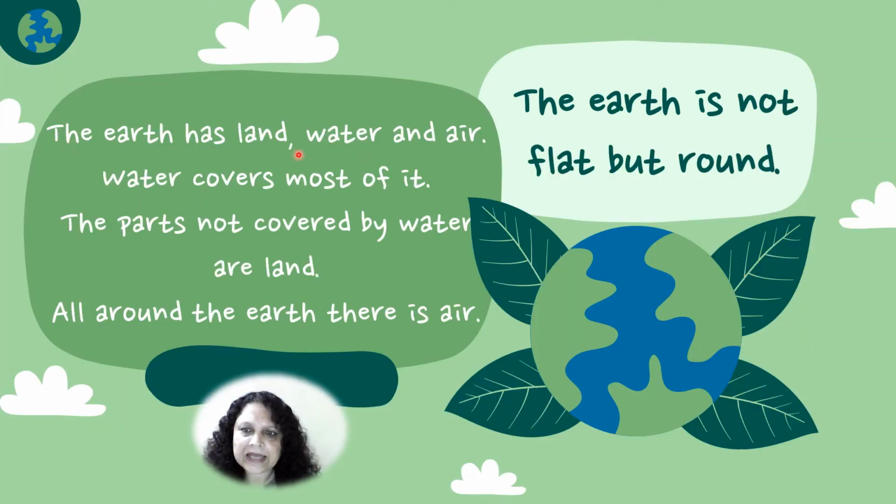The Earth has land, water, and air. Water covers most of it. The parts not covered by water are land. All around the Earth there is air. Children, you must understand the Earth is not flat, but it is round.